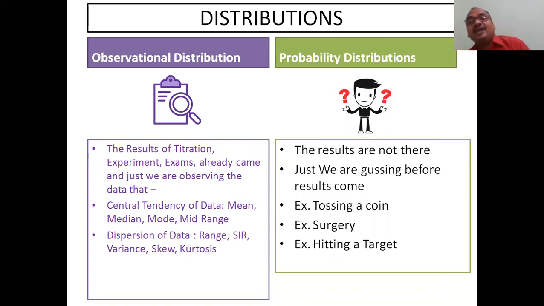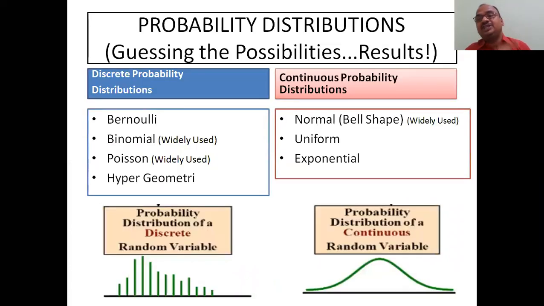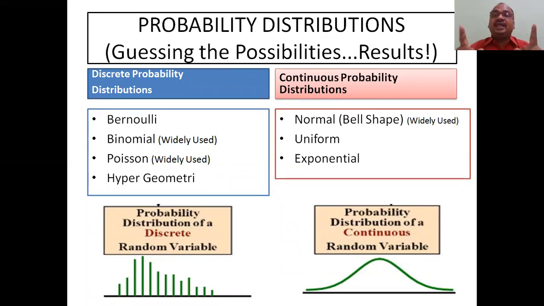When you come to the probability distribution, the results are not there, we are just guessing before the results come. Tossing a coin, exam pass or fail, tossing a coin, either head or tail, surgery, either success or failure, hitting a target, either I will hit it or miss it, like that. So probability distribution is our concept in this video. In the probability distribution, again there are two types, guessing the possibility. See the names.